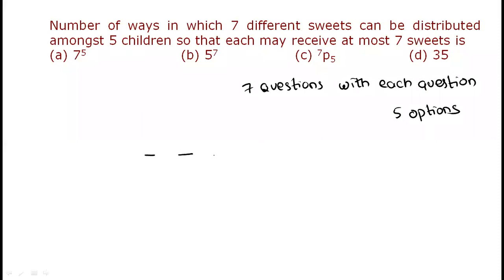Question number one, sweet one, sweet two, sweet three, sweet four, five, six, seven. First sweet can be given to any of the 5 children. Second sweet also we can give to any of the 5 children. Third, fourth, fifth. One child can get all the sweets also, at most 7 sweets given, right? So 5 power 7. A lot of people will go for 7P5 or 7C5. 7C5 is nothing but 35 actually.